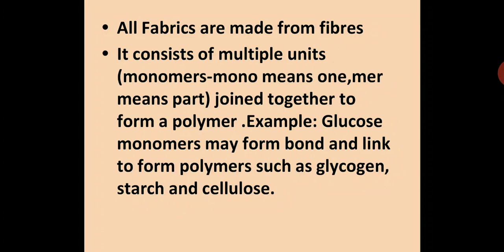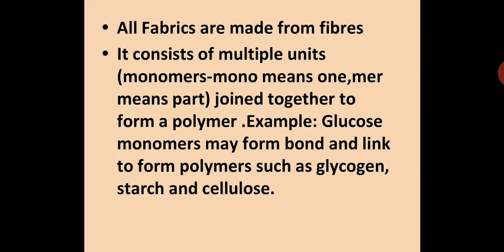It consists of multiple units of monomers. Mono means one, mer means part, joined together to form a polymer. So now you need to see what fiber is made up of. At a molecular level, glucose is a monomer, which may form bonds and link to form polymers such as glycogen, starch and cellulose.